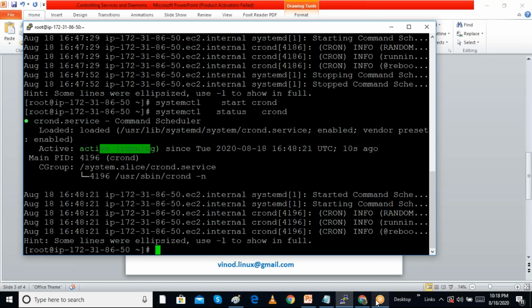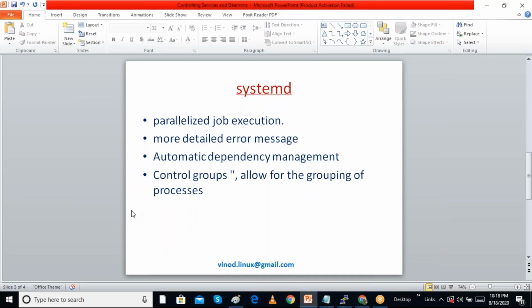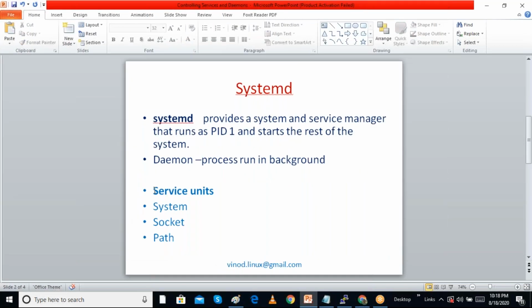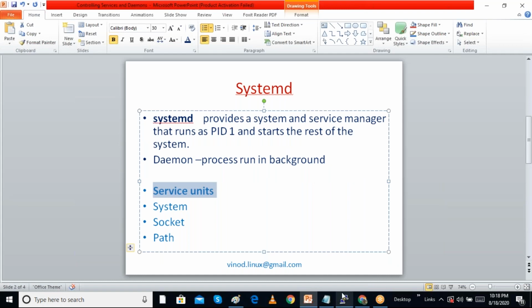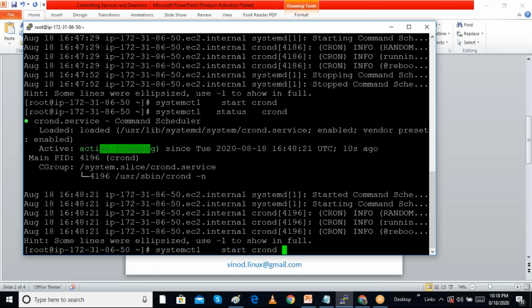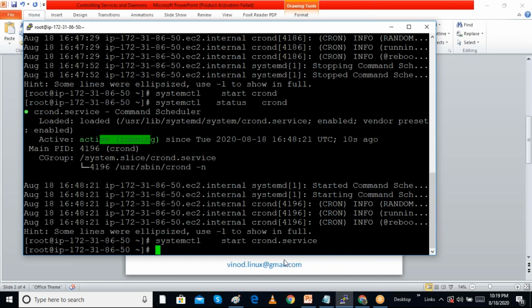In systemd, crond is a service. There are different unit types, and mainly we are using service units. Whenever I start crond, it is called crond.service.